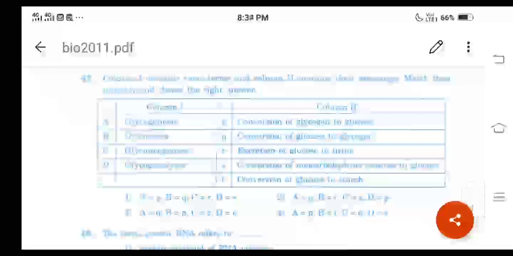It is nothing but conversion of non-carbohydrate source to glucose. Then D is equal to P, glycogenolysis. It is nothing but conversion of glycogen to glucose, right? So for question number 47, option 2 is the right answer.